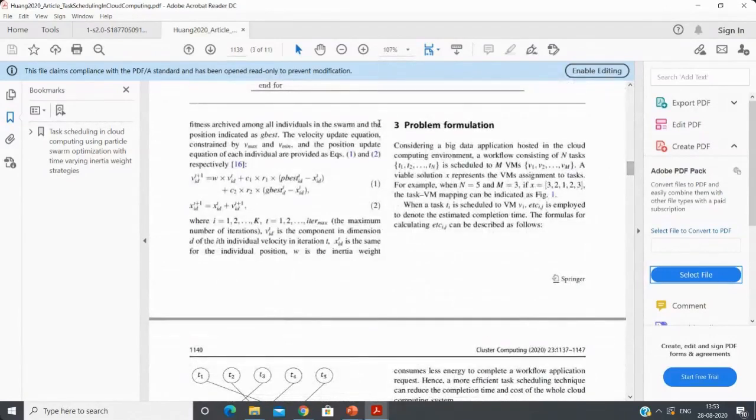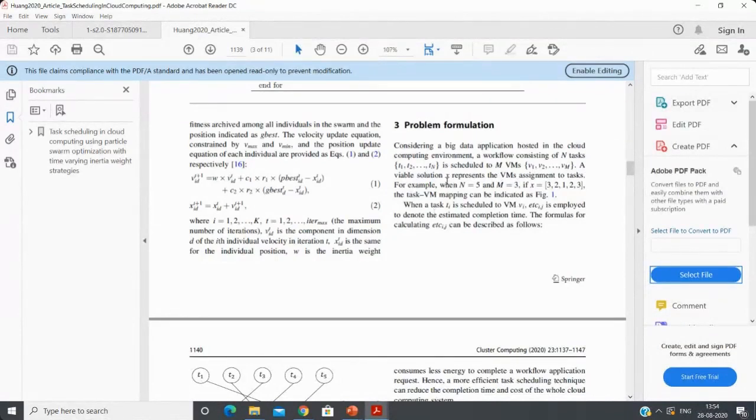If you see the problem formulation here, they have a big data application hosted in the cloud environment, and the workflow consists of n tasks, that is T1 to Tn, and these tasks are scheduled with m virtual machines, that is V1, V2, up to Vm, and the viable solution X represents the VMs assigned to the tasks.